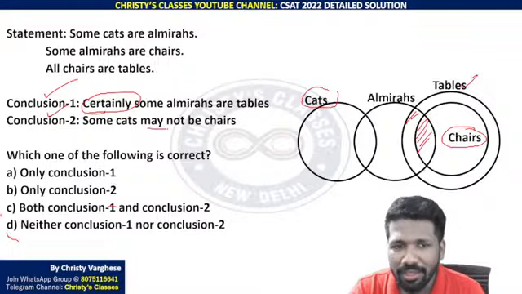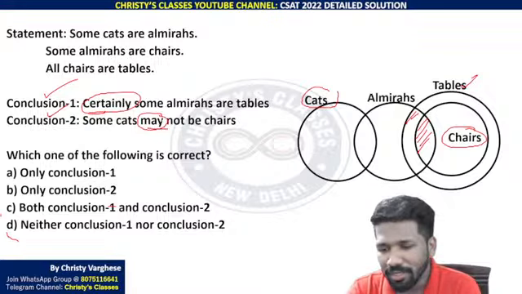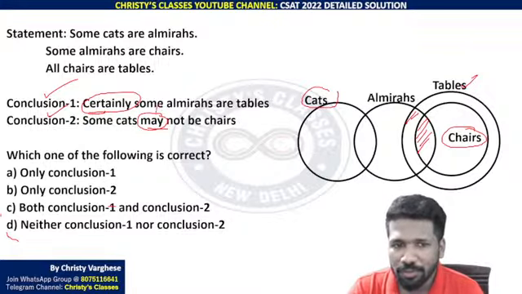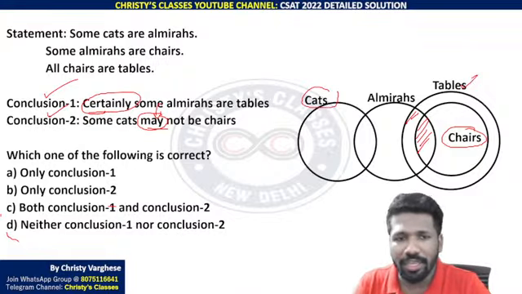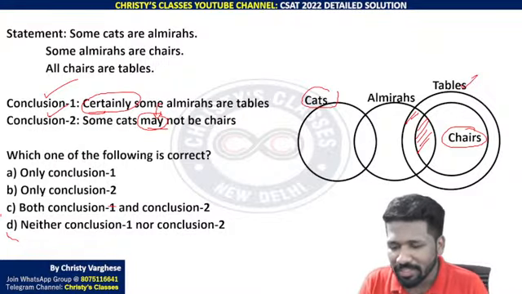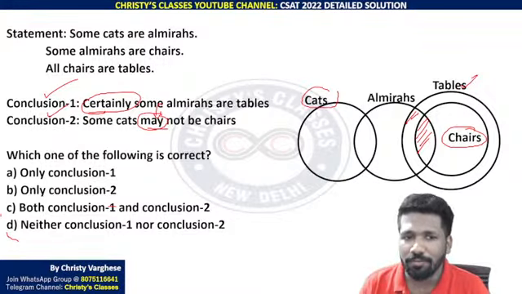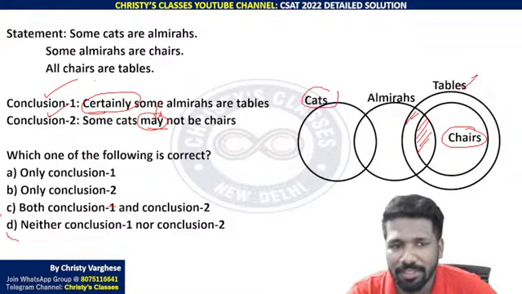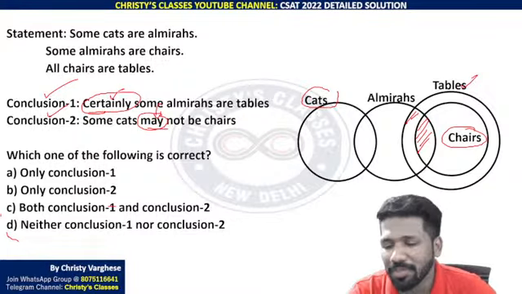If the word is "should not be", these are some tips I am telling before the exam. If you say "should not be", then conclusion 2 is not correct. "Should not be" means not in any possibility. "May not be" is a flexible term. Extreme words and flexible words you should understand. Extreme words are certainly, always, should be, must be, etc.